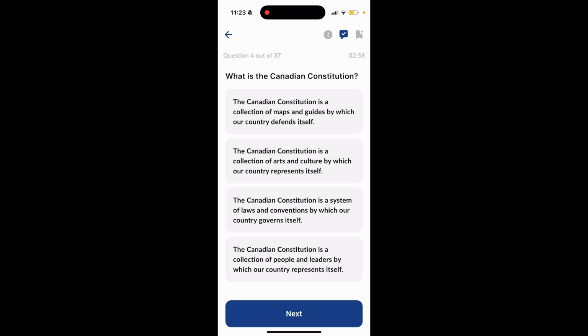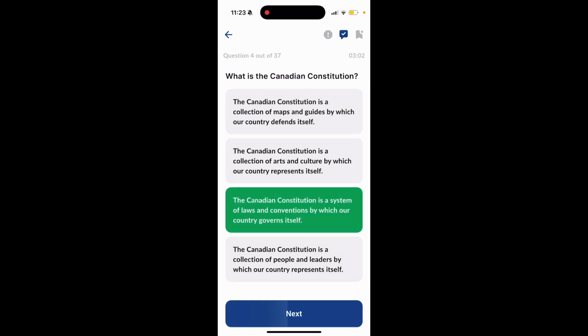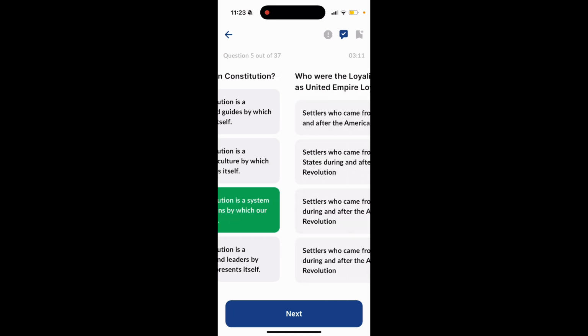The correct answer is option number 3. The Canadian Constitution is a system of laws and conventions by which our country governs itself.